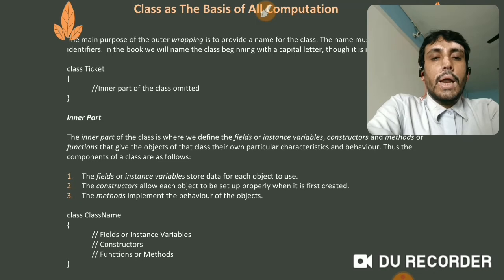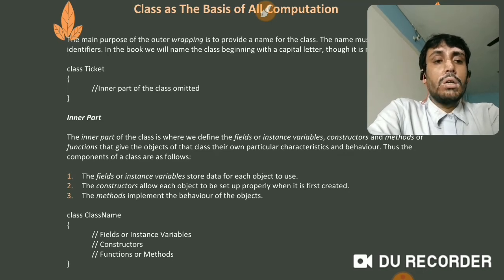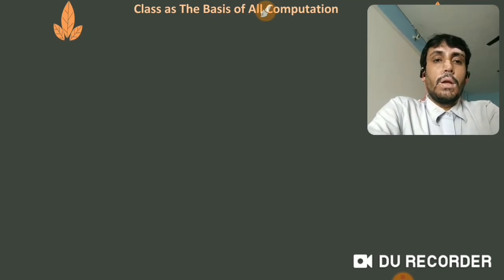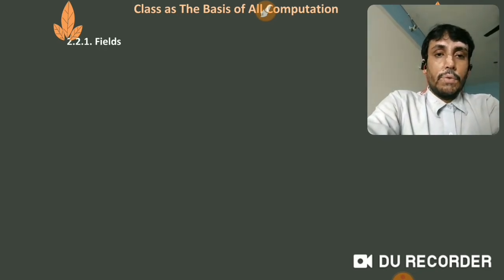So outer wrapping is the class name with the curly brace starting and the curly brace closed, but the inner part has many things: fields or instance variables, constructors, functions or methods. Okay, so these are the things that we have to learn.